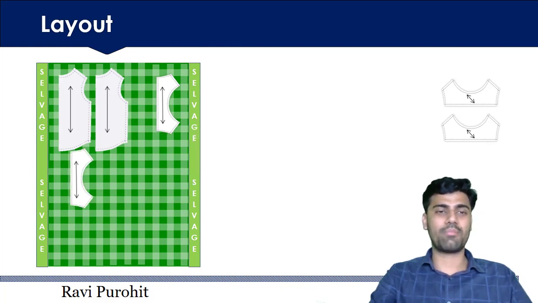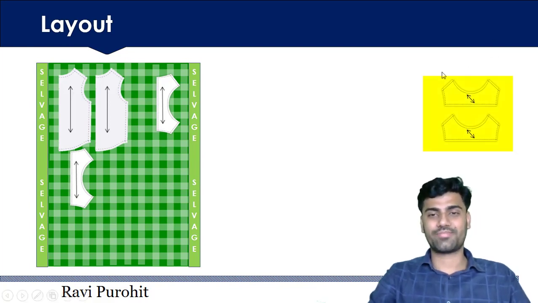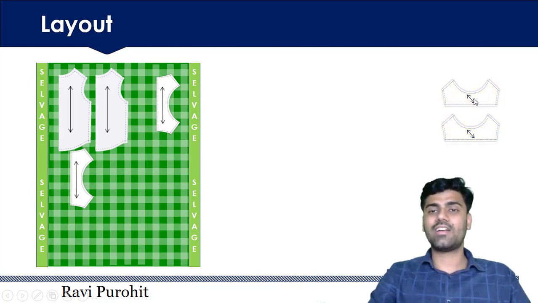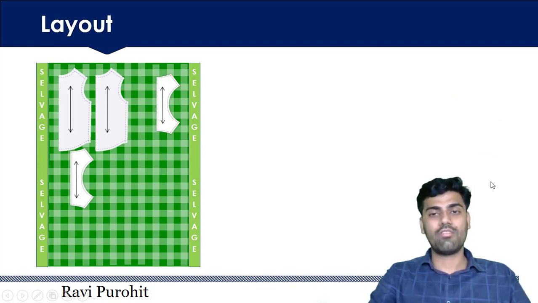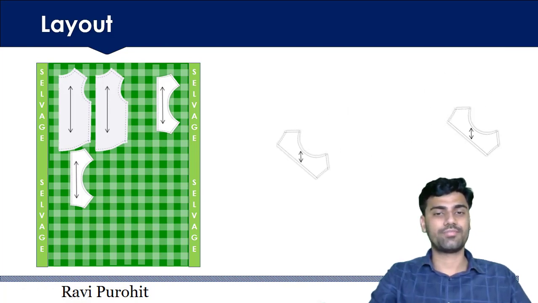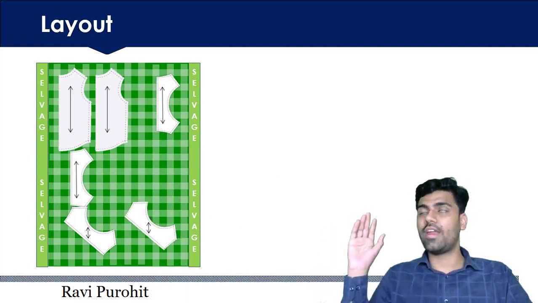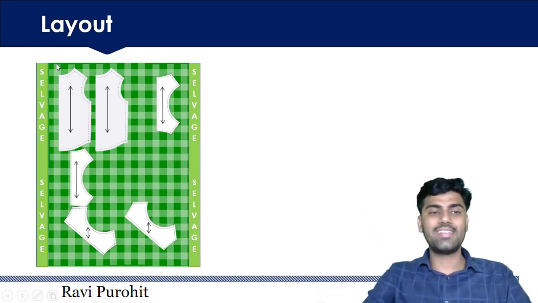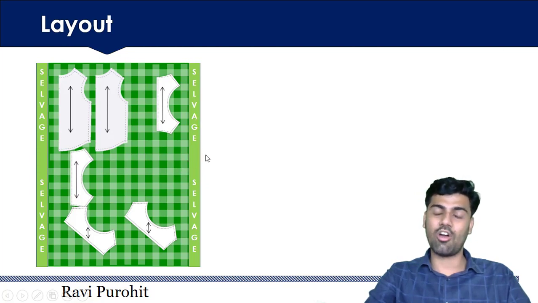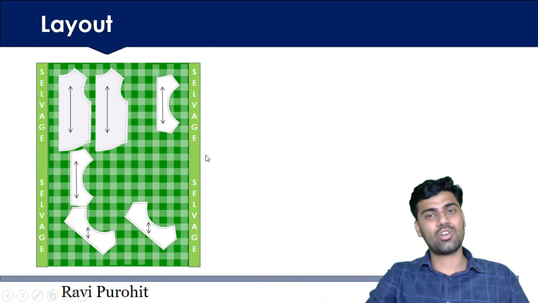Okay, so these two cut parts are now placed on grain. Now look at this third part. This follows bias grain line, but as I said, grain line indicates the direction of warp line. So now look at this. I made it straight and now they will go in the layout. Now you observe this very carefully. All the parts have the grain line parallel to the selvage. So grain line indicates the direction of selvage or direction of warp line.